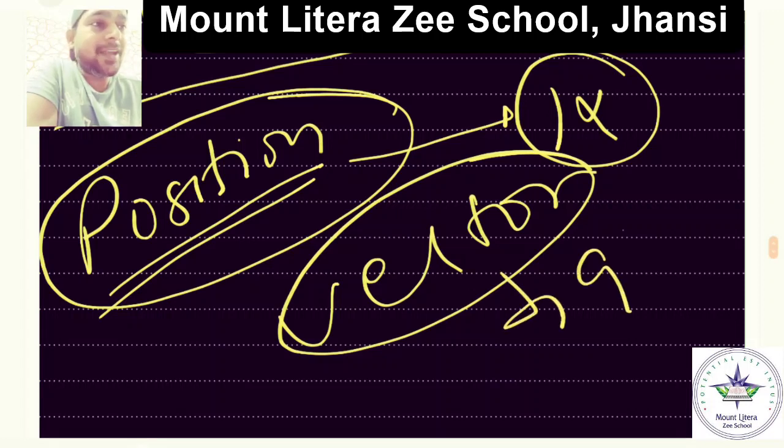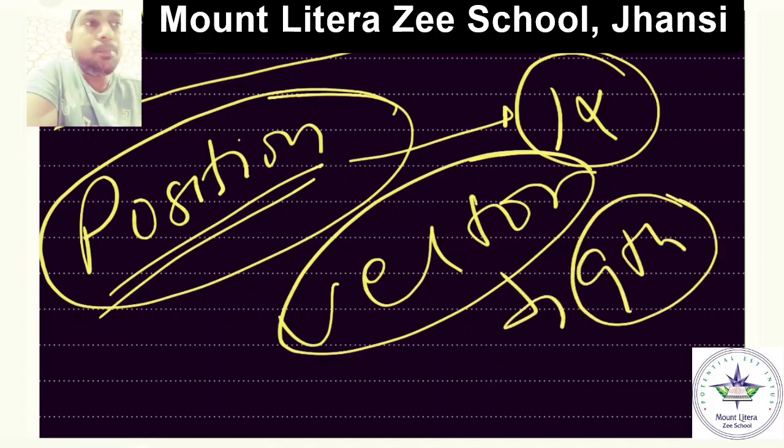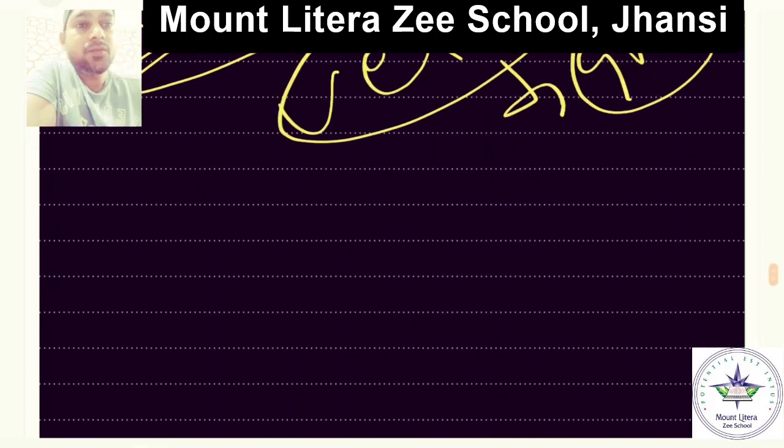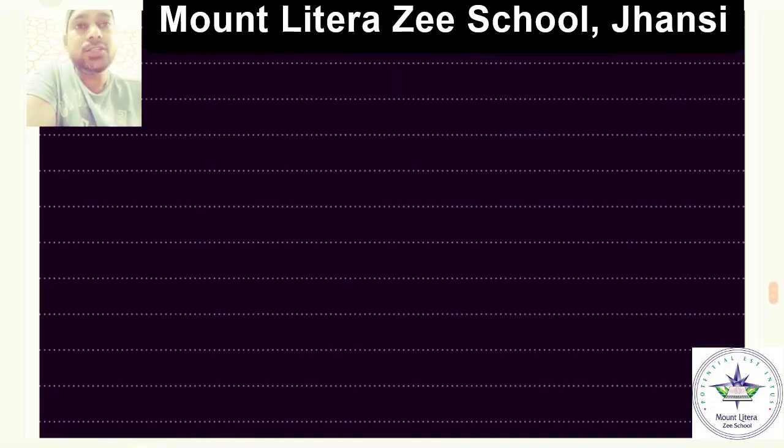Right now we are in class 9, so let us first understand the simple meaning of this term position. What is this word position? Position is the location, the address, or the position of any object. You can say the position of the object, the address of the object, or the location of the object. These terms have the same meaning.